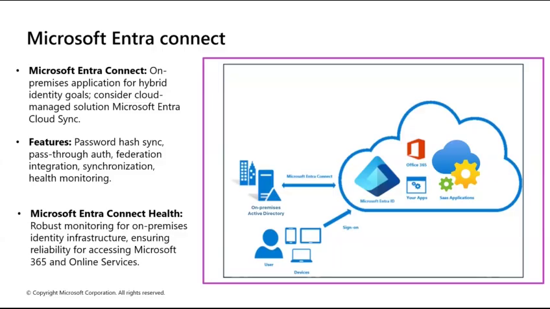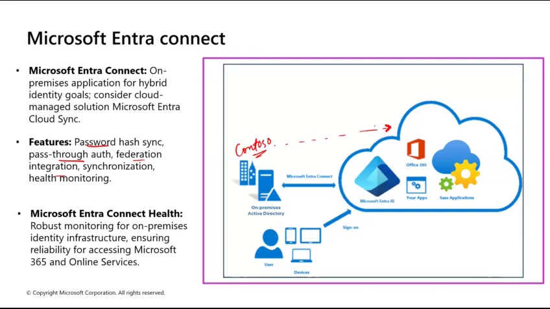So now there are three types of authentication methods. First is password hash. Second is pass-through authentication. Third is federation integration. Let's say there is an organization known as Contoso. Contoso wants to migrate their identities and everything to the cloud.